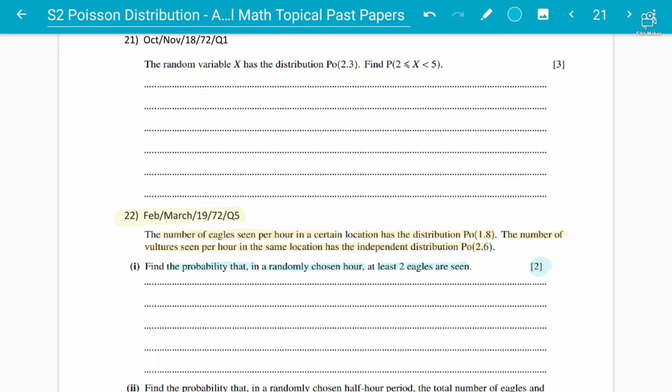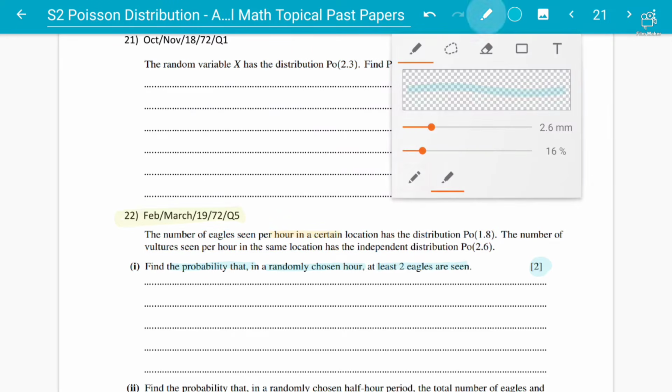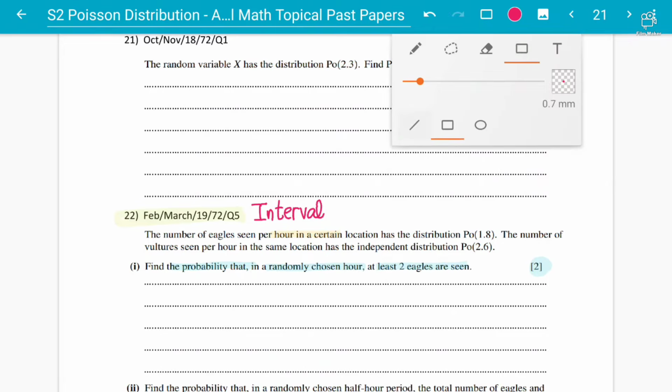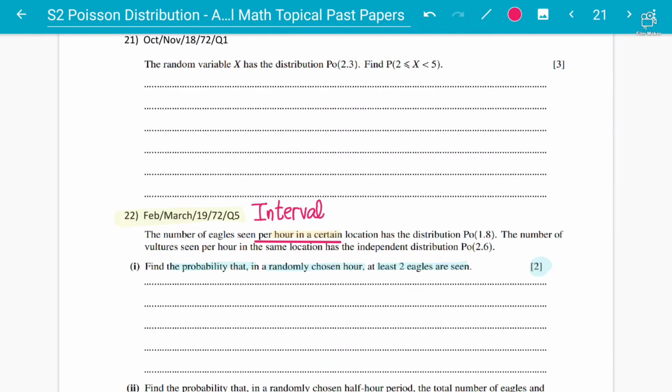The first thing that is very important is the interval. In this question, students need to understand the interval, and whenever the interval is the same, it's very simple. We're going to do some questions in the next video where the interval will be different. So, the number of eagles seen per hour in a certain location.